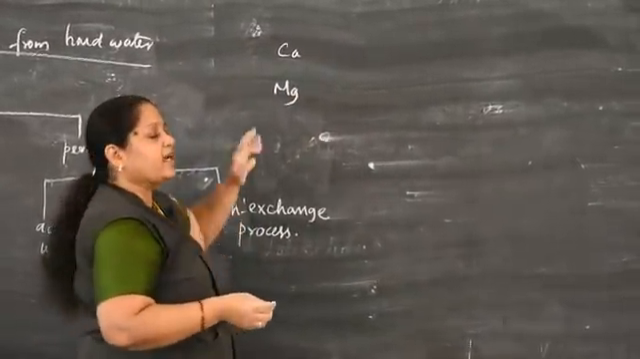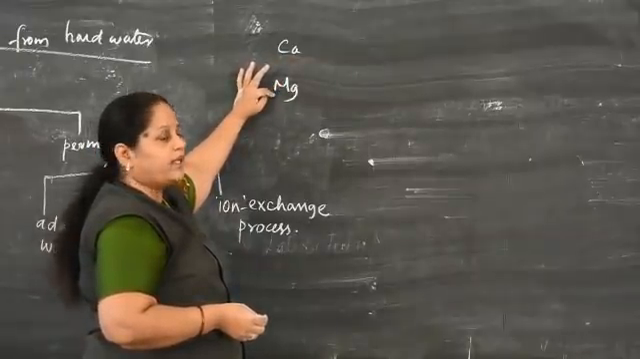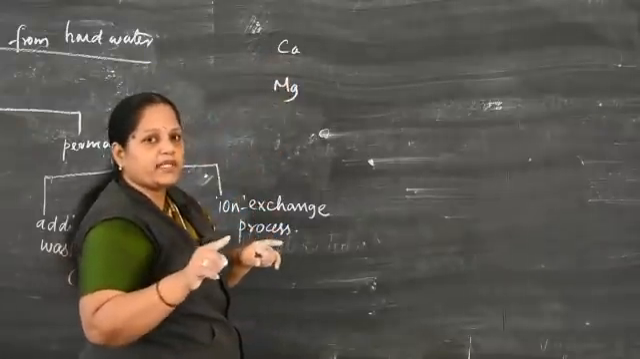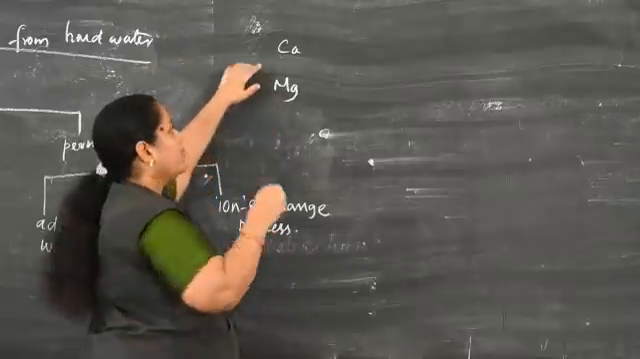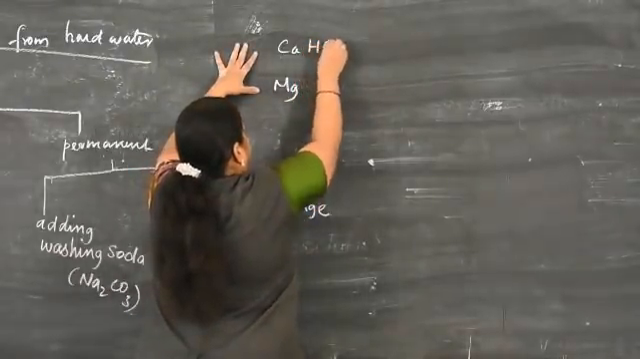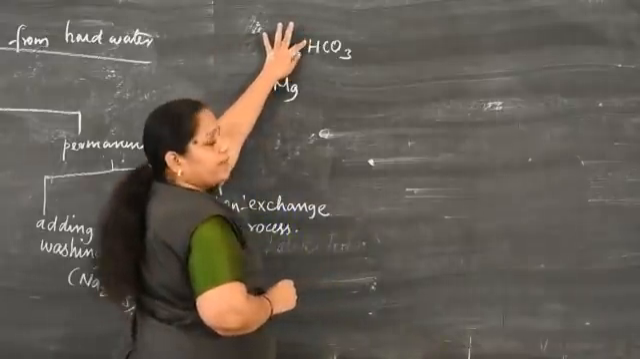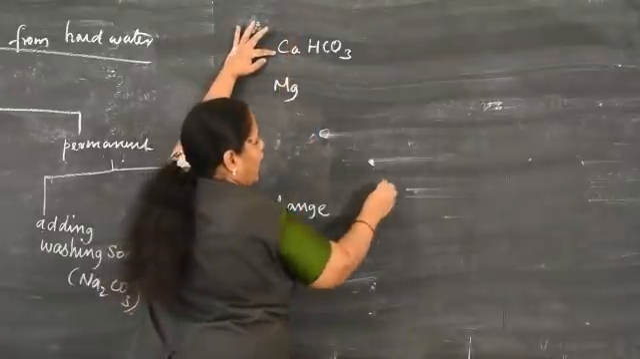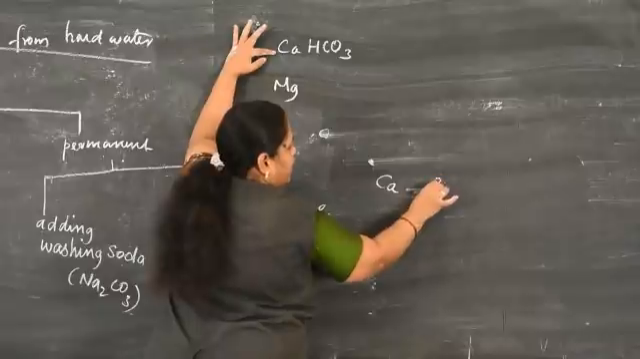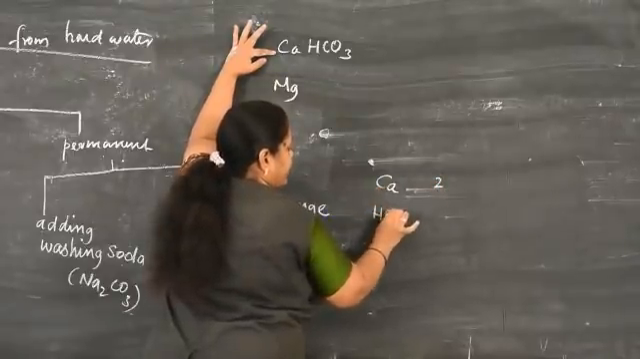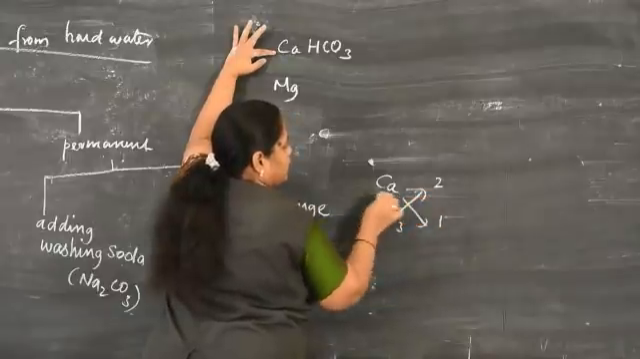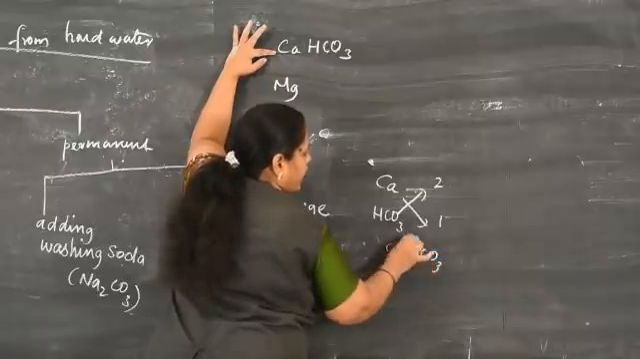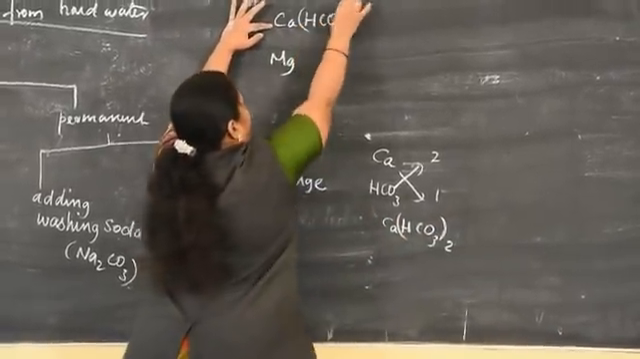What is the charge of calcium? 2 plus, magnesium also 2 plus. So the temporary hardness occurs in hard water due to the presence of this calcium and magnesium along with bicarbonate. What is the charge of the bicarbonate ion? It carries -1, and calcium carries plus 2. So we know very well, calcium charge is 2, bicarbonate is 1, cross it. So what is the formula for calcium bicarbonate? Ca(HCO3)2. That's why I write it here.